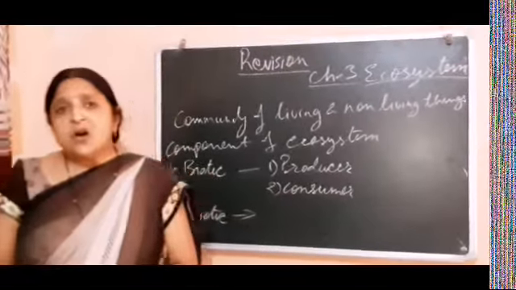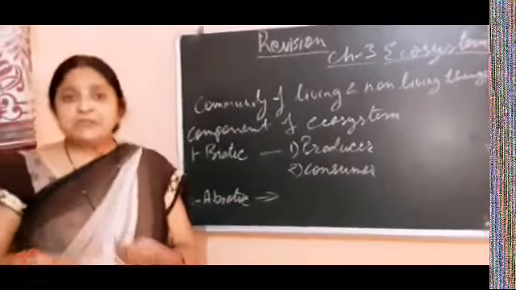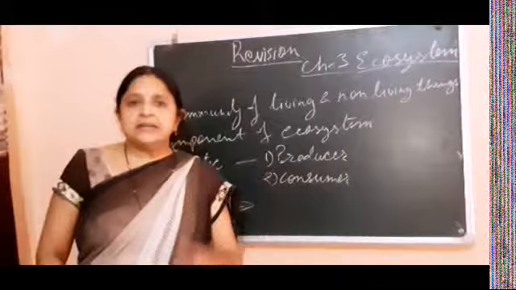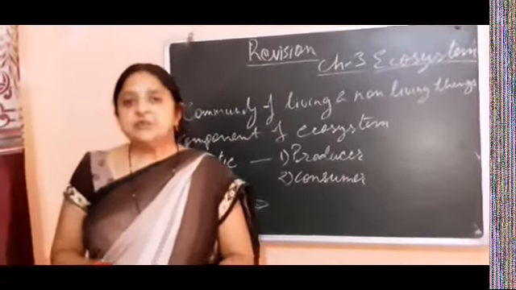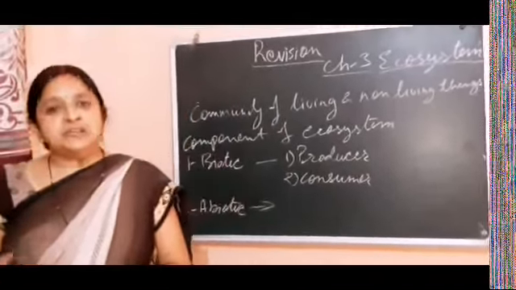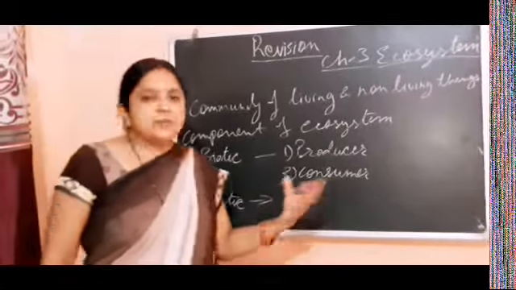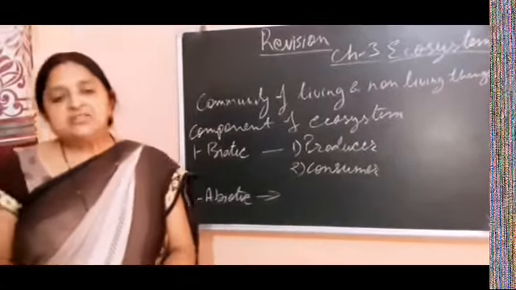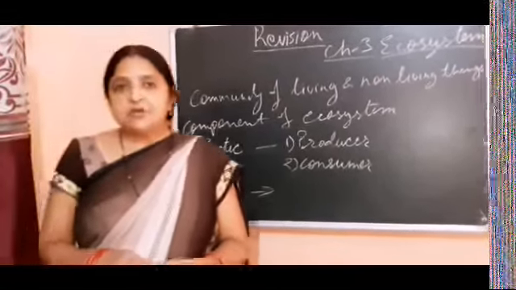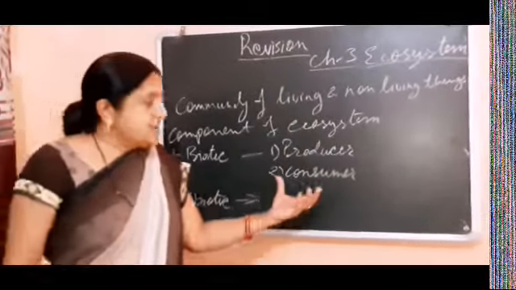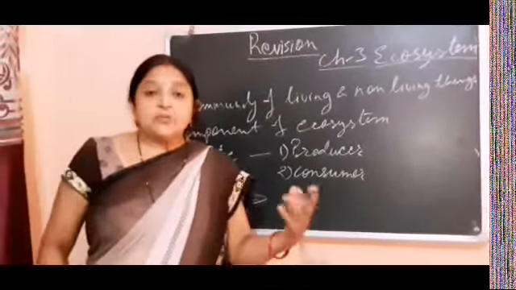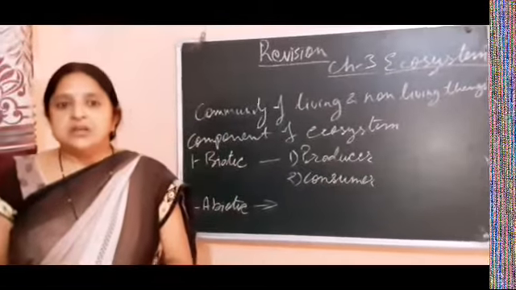Now consumers. On the basis of types of nutrition, they are again categorized into four groups: primary consumer, secondary consumer, tertiary consumer and quaternary consumer. Now primary consumers. Primary consumers are also called herbivores because they eat only green plants, so they are called primary consumers or herbivores.